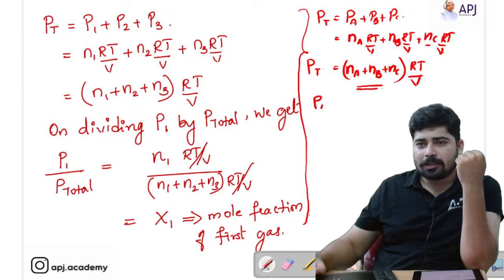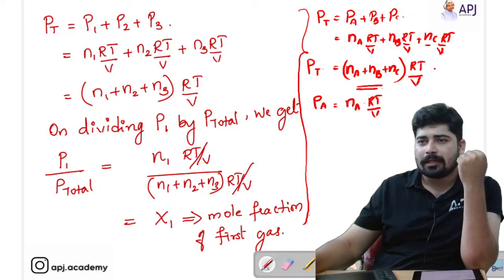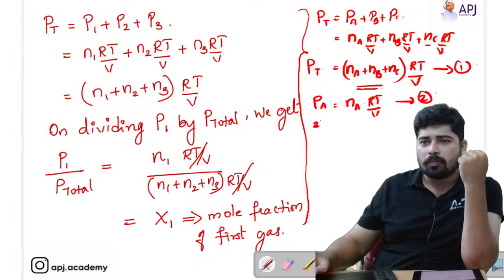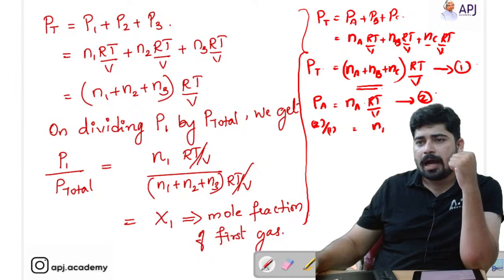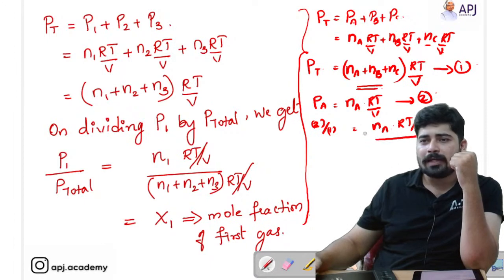Let's take the pressure of A. Pressure of A, we know that it is nA RT by V. Let's take this as equation 1 and this as equation 2. I am just dividing 1 by 2. What I am going to get is nA into RT by V, that is equation number 1, divided by equation number 2, that is PA by PT.